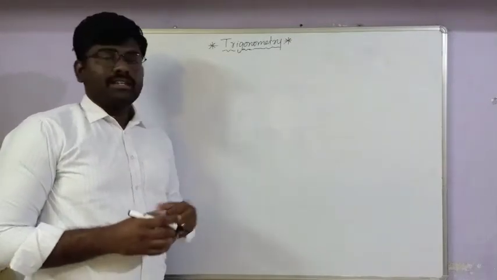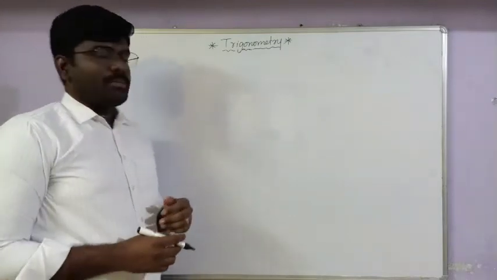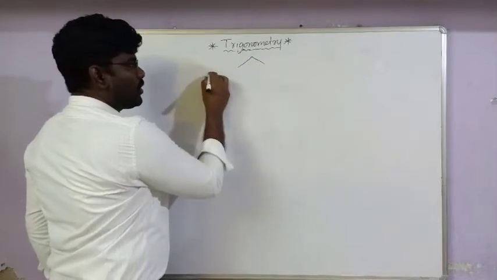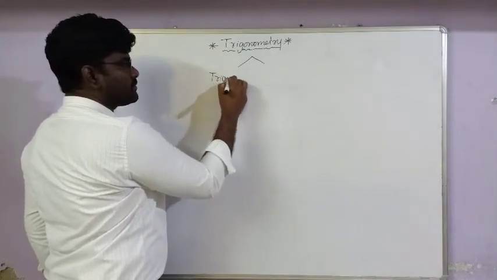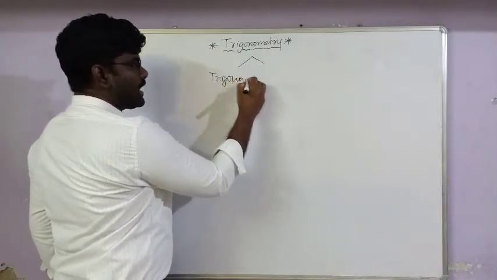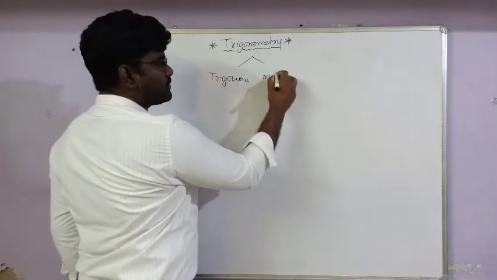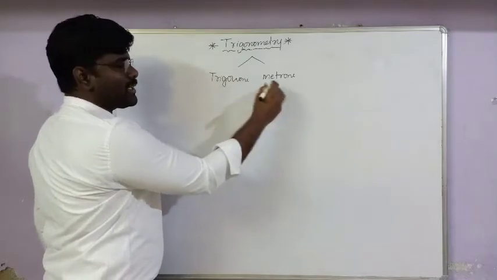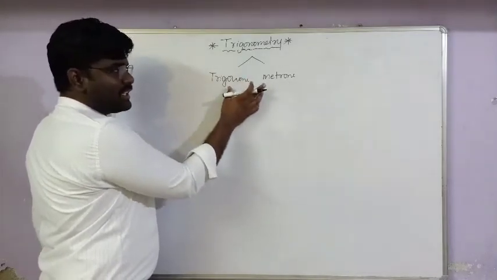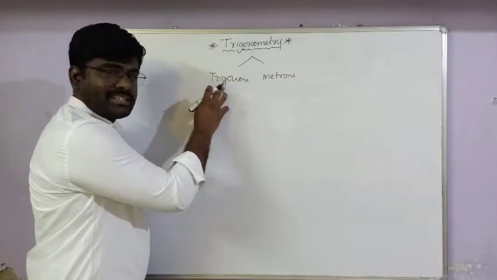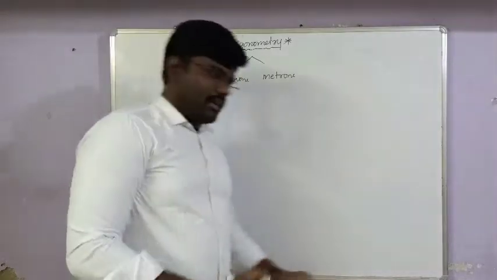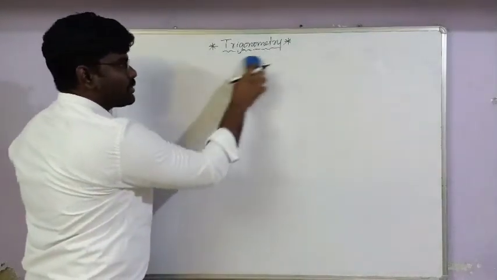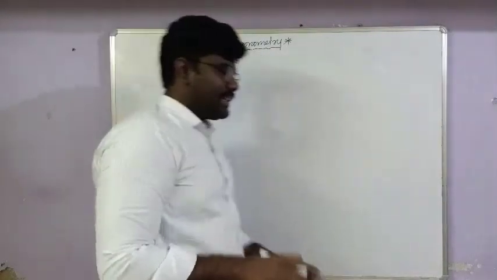Today's topic is trigonometry. Trigonometry is derived from two Greek words: trigonon and metron. Trigonon means triangle, metron means measurement. That means the word trigonometry means triangle measurements. Especially, we have to discuss a right angle triangle here.